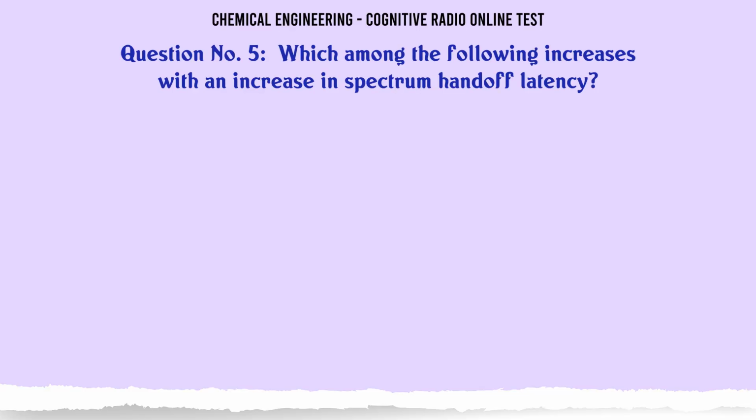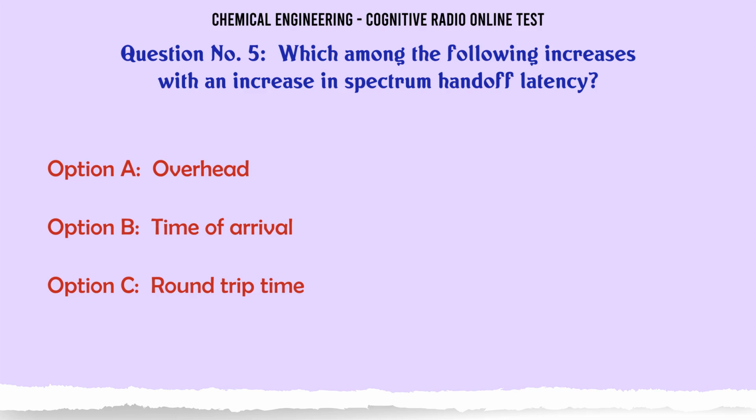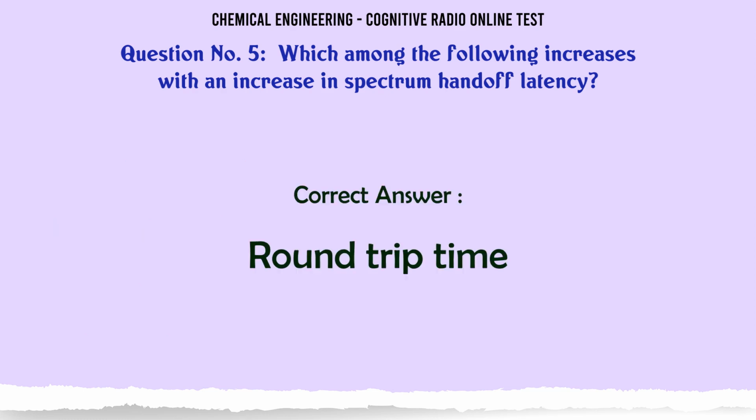Which among the following increases with an increase in spectrum handoff latency? A. Overhead. B. Time of arrival. C. Round trip time. D. Link layer delay. The correct answer is round trip time.